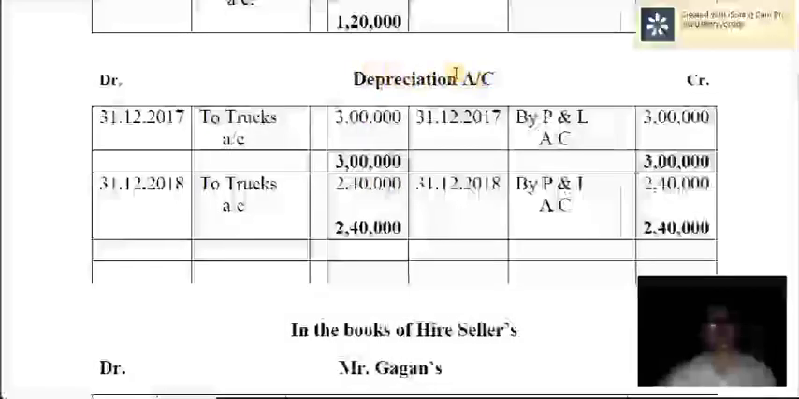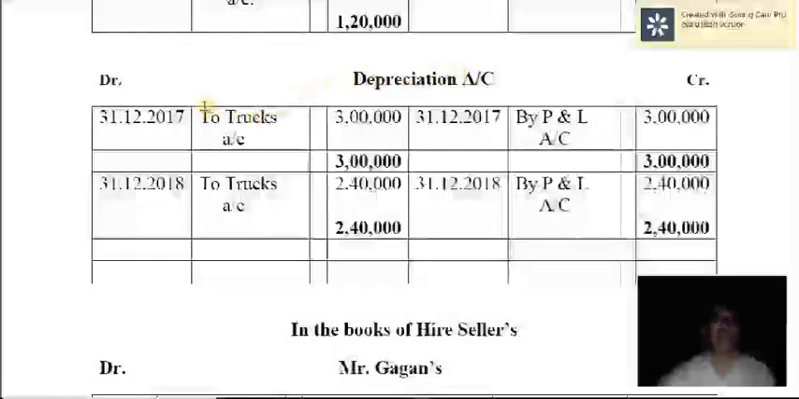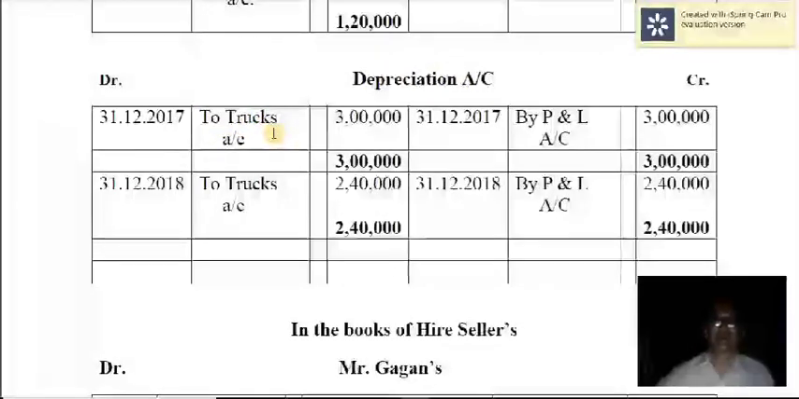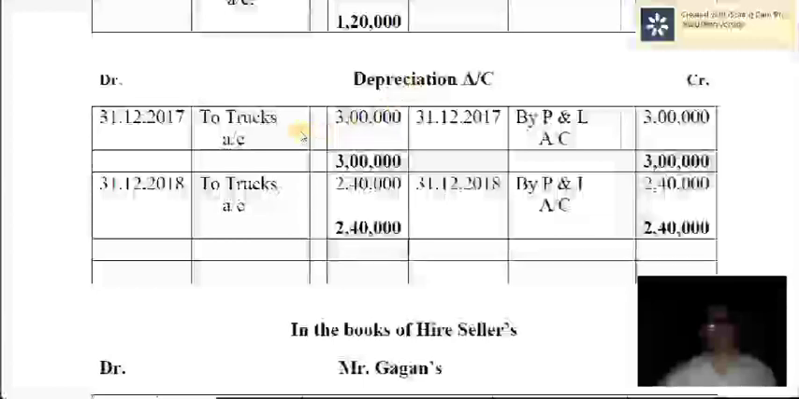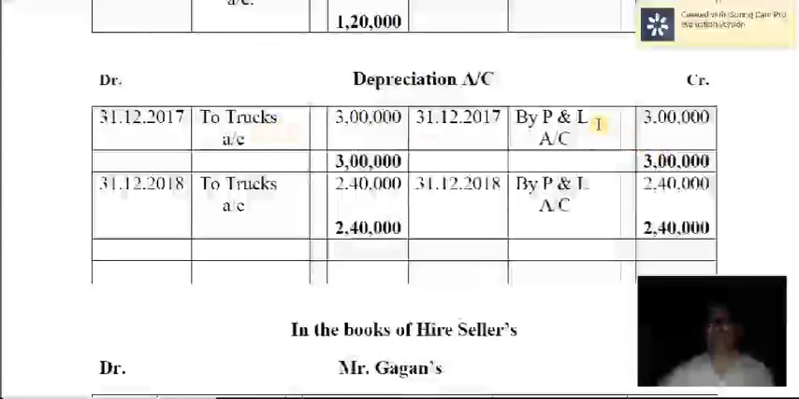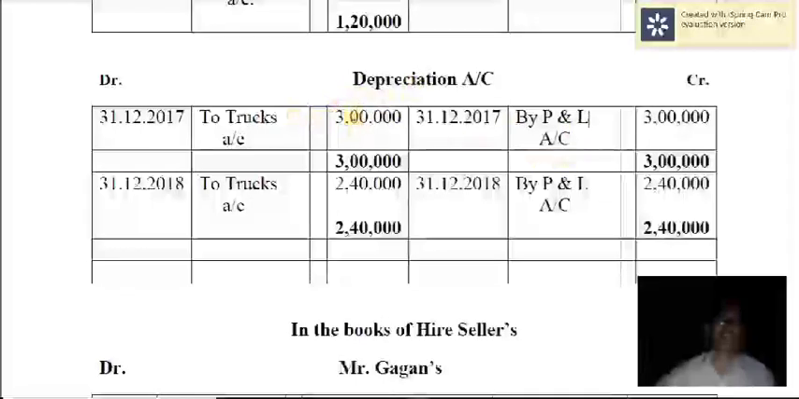We come to depreciation, it's also a nominal account. When you charge depreciation, the depreciation account is debited, and the asset here, truck account, is credited. Truck account balance is reduced to the extent of depreciation, that is 3 lakh. So this is the depreciation for the first year, closed by transferring to profit and loss account. As a result, the depreciation account is closed for the first year, that is 2017.